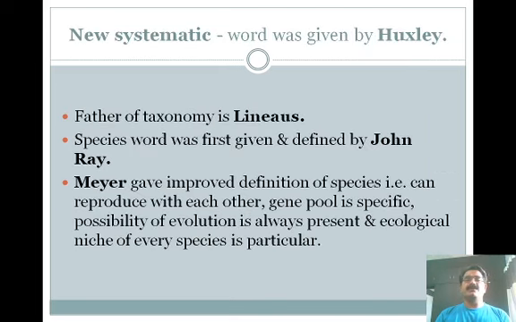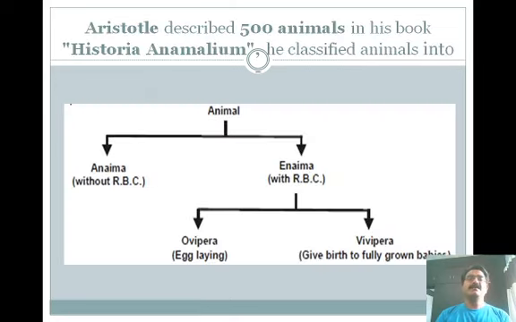The new systematic word was given by Huxley. The father of taxonomy is Linnaeus. The word species was first given and defined by John Ray. Mayr gave the improved definition of species: those that can reproduce with each other. The gene pool is specific, the possibility of evolution is always present, and the ecological niche of every species is particular.